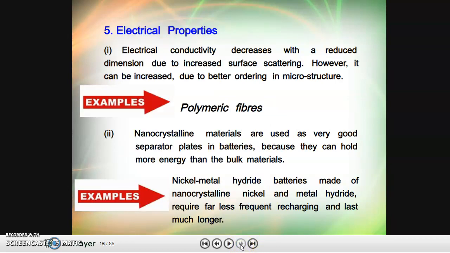The next one is electrical properties. The conductivity decreases with reduced dimension due to increased surface scattering. However, this could be increased due to better ordering in microstructure. For example, if we consider polymeric fibers, nanocrystalline materials are used as very good separator plates in batteries because they can hold more energy than bulk materials. The best example is nickel metal hydride batteries. They are made of nanocrystalline nickel and metal hydride, which require far less frequent recharging and last much longer than anything else.